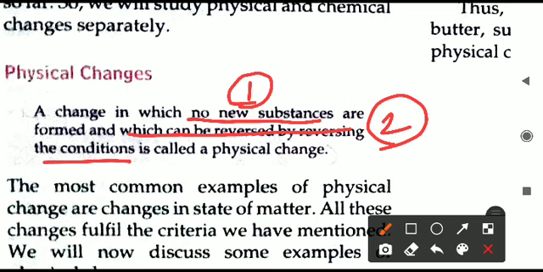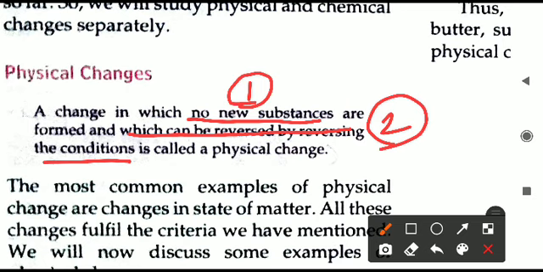These two points we have to note down whenever this definition is asked. The change is called a physical change only if no new substance is formed, and it can be reversed by reversing the conditions. Then only we can say it is a physical change. I hope the point is clear to everyone.